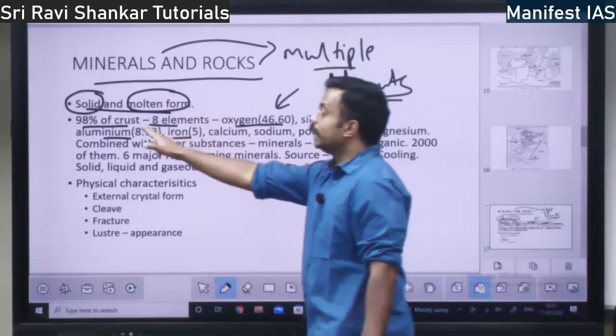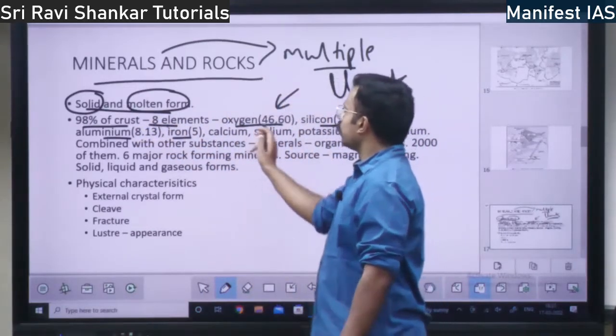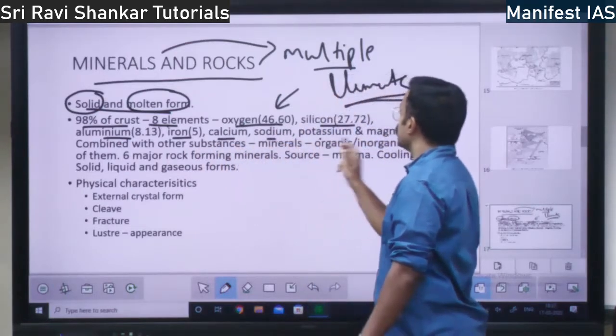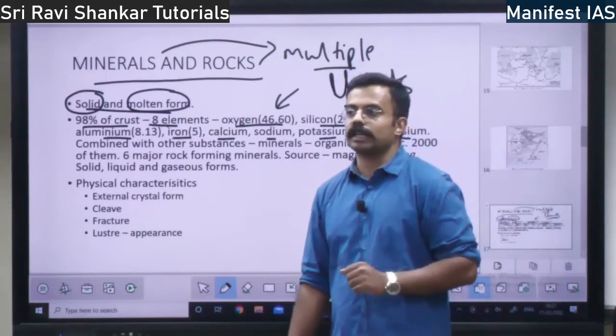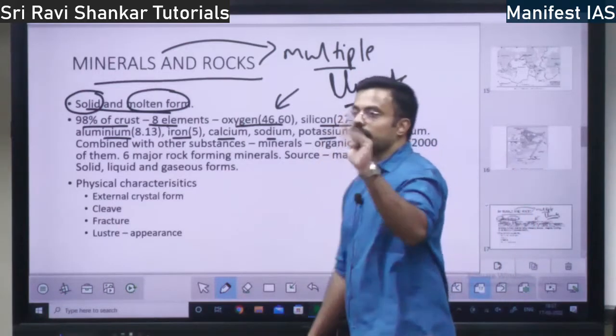But 98% of the crust is made of 8 elements: oxygen, silicon, aluminium, iron, calcium, sodium, potassium and magnesium. These are the 4 other elements. So you should know the 8 elements, especially the top 4.